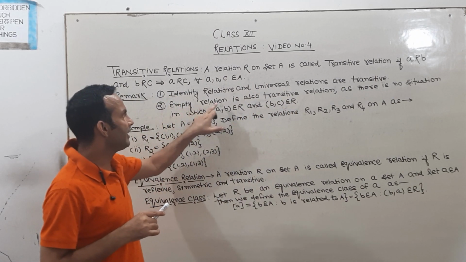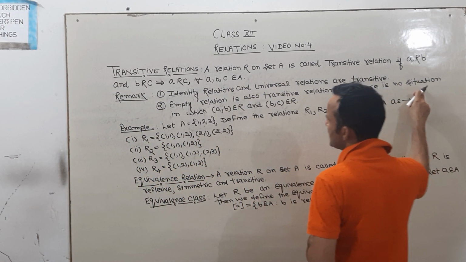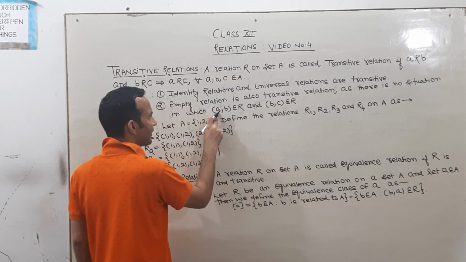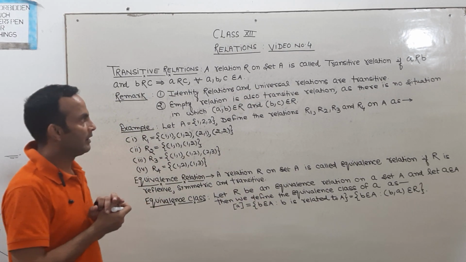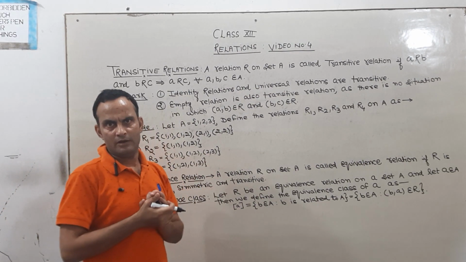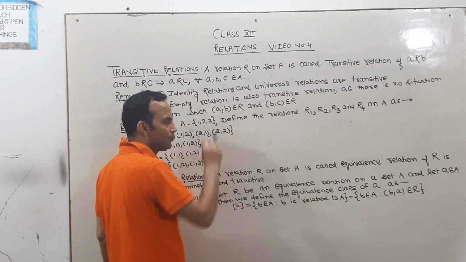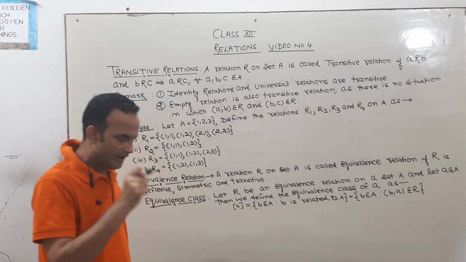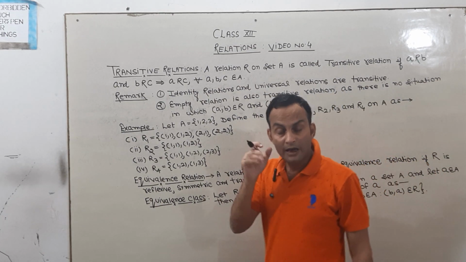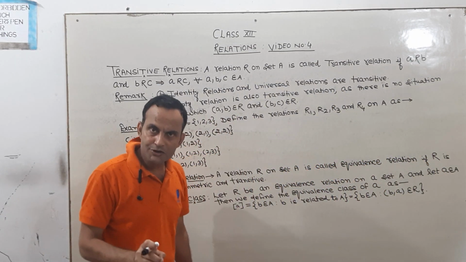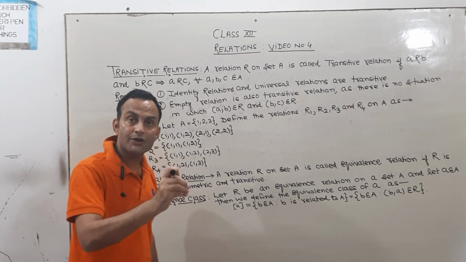Empty relation is also a transitive relation, as there is no situation in which A related to B and B related to C. So keep in mind that the identity relation, the universal relation and the empty relation are transitive relations.